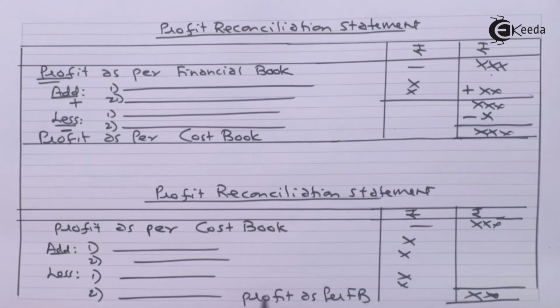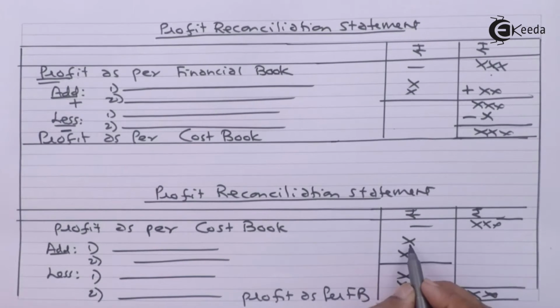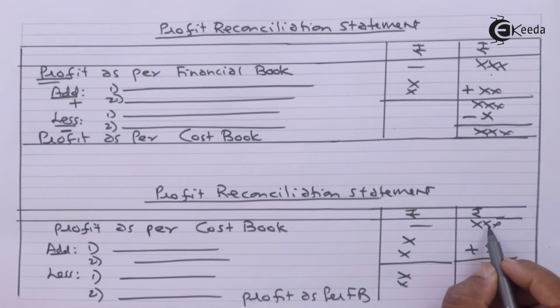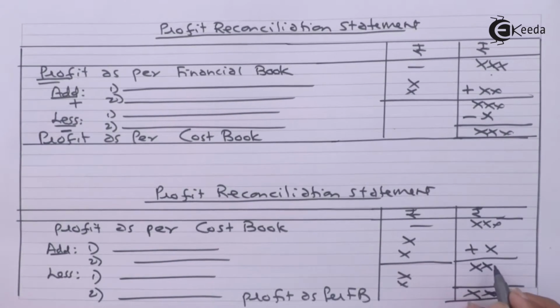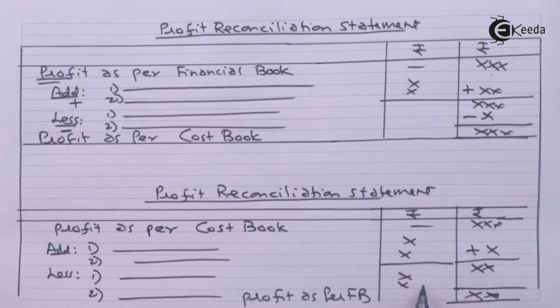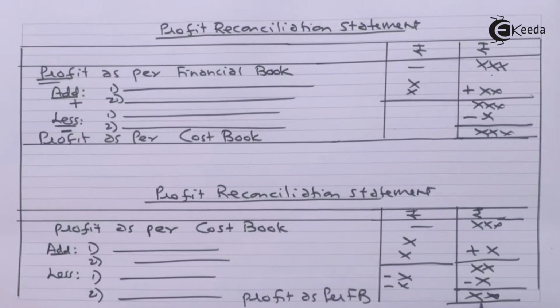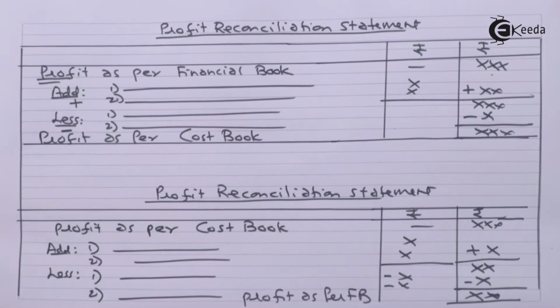In this format, positive numbers will be added to the opening balance. We'll arrive at a total. These are the negative numbers. We'll take the total of them and subtract it from this total. Finally, we'll arrive at profit or loss as per financial book.